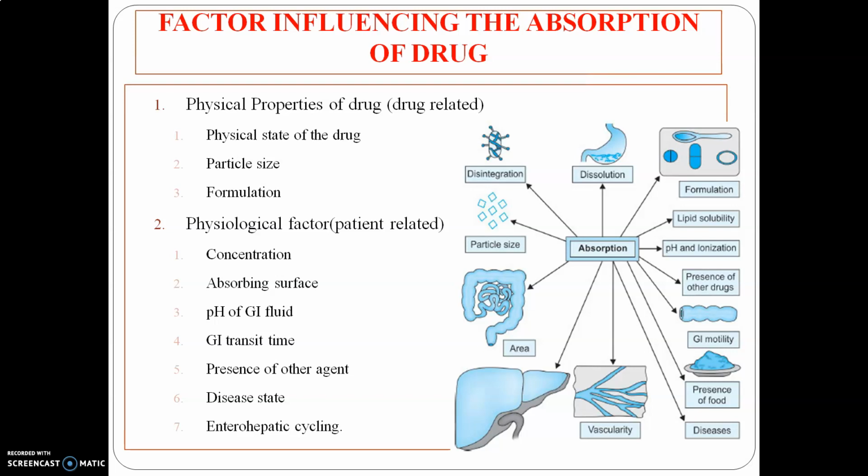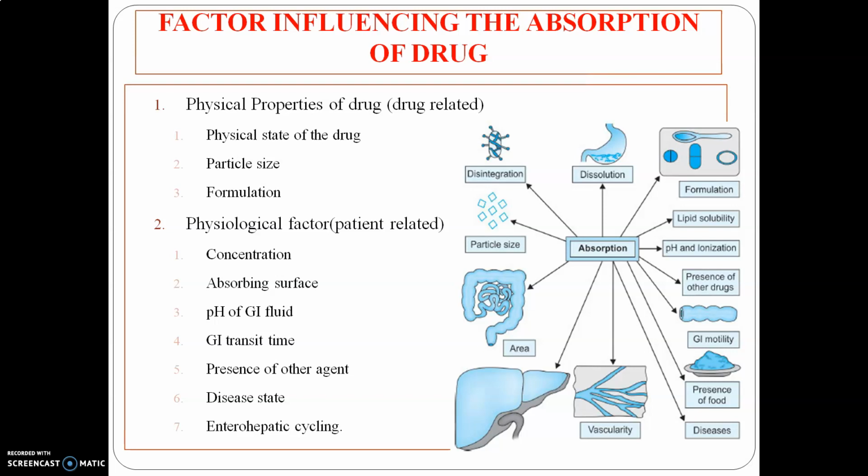Plus, strongly acidic and strongly basic drugs are poorly absorbed from your small intestine, because these drugs are highly ionized, and that's why we prefer weakly acidic and weakly basic drugs.